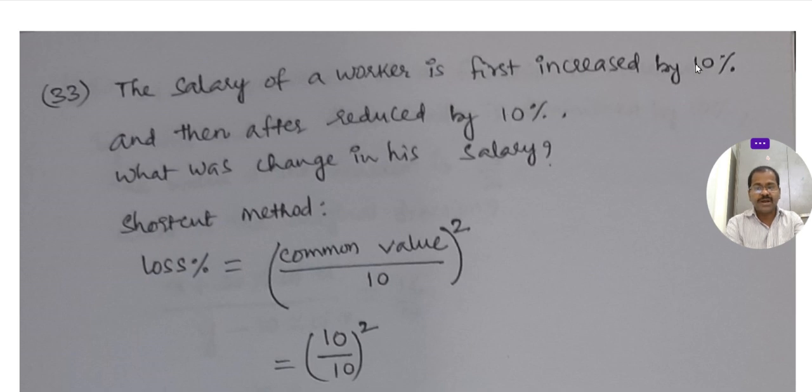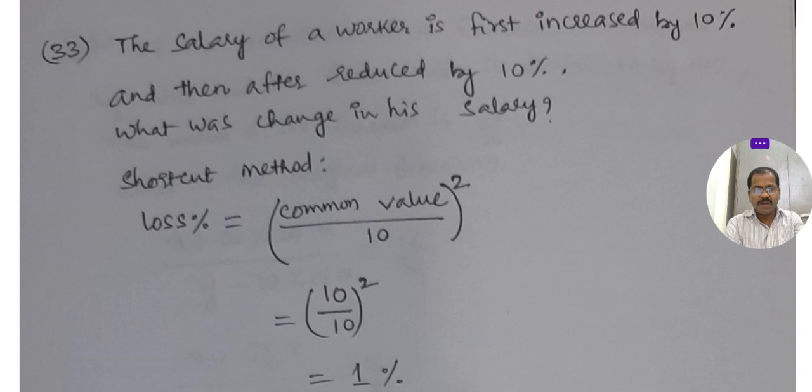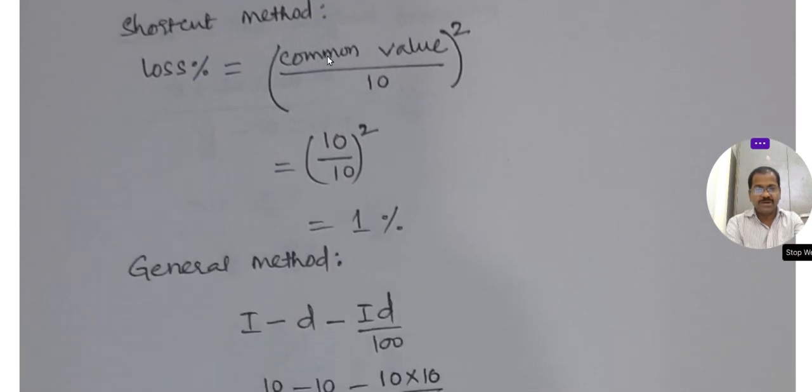Okay, so here 10 and 10 are common values. So here now we are going to find the change percentage. First increase 10%, next reduce 10%. So it is a loss. Actually the loss percentage is common value by 10 to the power 2. For common values only this shortcut formula will be implemented. He got an increment, but compared to the first, he lost 1%.